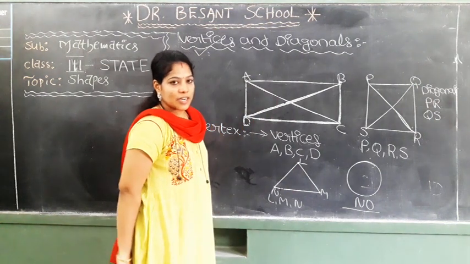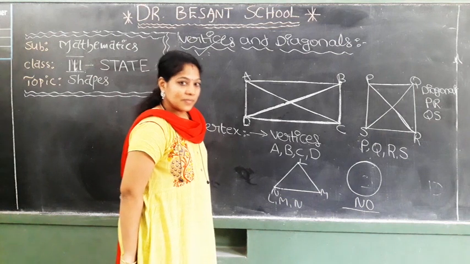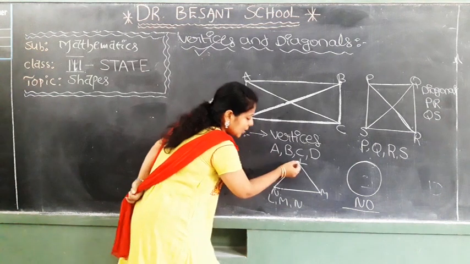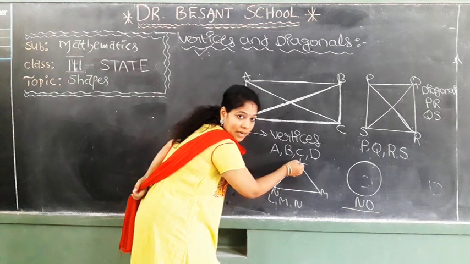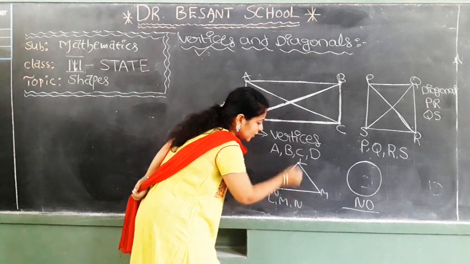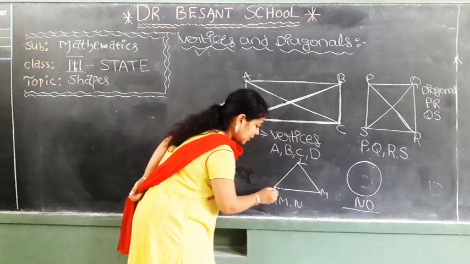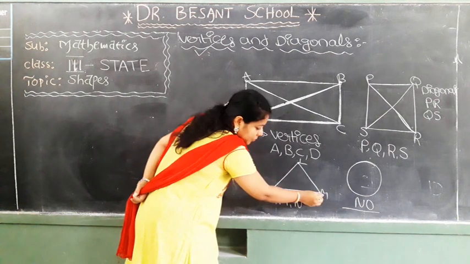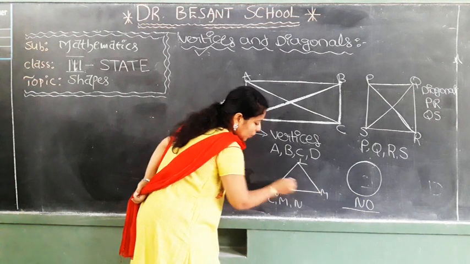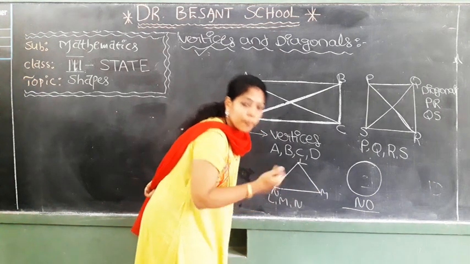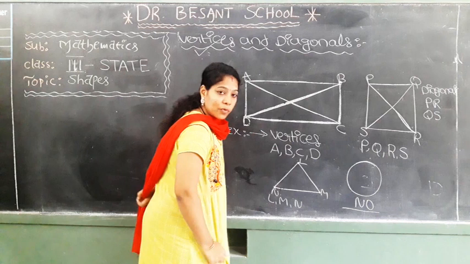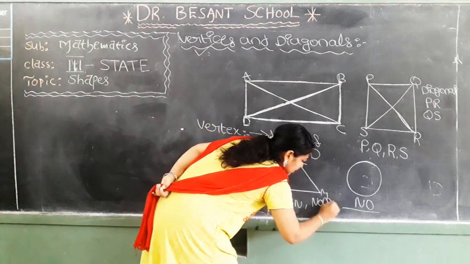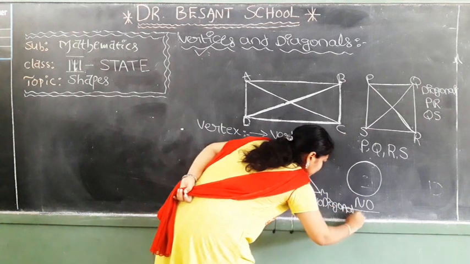Next. Coming to triangle. What are the diagonals for this triangle? Good. There is no diagonal for the triangle. Why? Because is there any opposite vertex to L? L is one vertex. Is there any opposite vertex to L here? No. Now observe N. Is there any opposite vertex to N? No. Now observe M. Is there any opposite vertex to M? No. There is no opposite vertex. Vertices means we can connect them. No. There are no diagonals for the triangle.